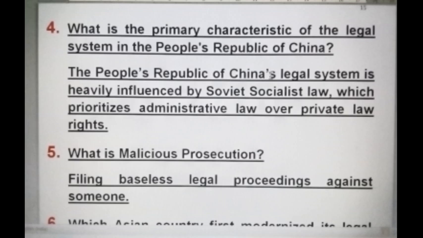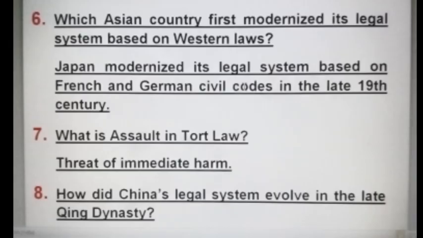What is malicious prosecution? Malicious prosecution means filing baseless legal proceedings against someone. Which Asian country first modernized its legal system based on Western laws? Japan modernized its legal system based on French and German civil codes in the late 19th century. What is assault in tort law? Threat of immediate harm.